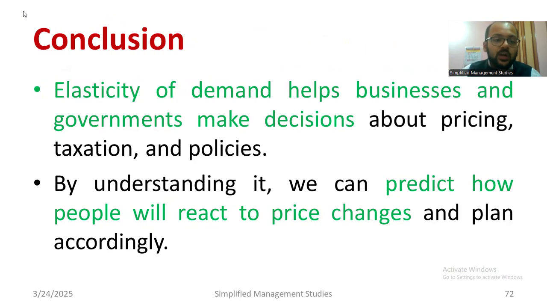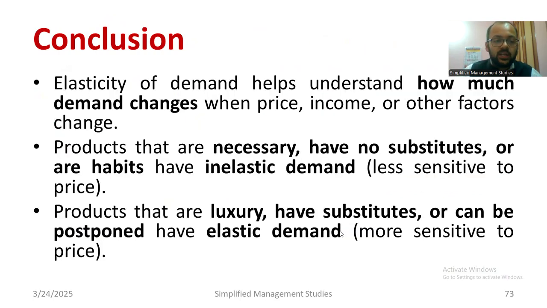By the way, I wanted to conclude the session. Elasticity of demand helps businesses and policy makers take decisions about pricing, taxation, and policies. By understanding it, we can predict how people will react to price changes. It helps us understand how much demand changes when price, income, or other factors change.